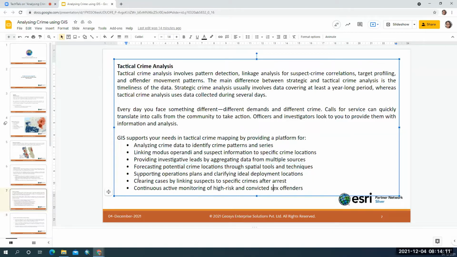And we can support the operational plans, and we can deploy the resources at the locations where a crime is going to occur. And we can clear cases by linking suspects to specific crimes after arrest. And we can continuously monitor the high risk areas in which a crime is occurring.